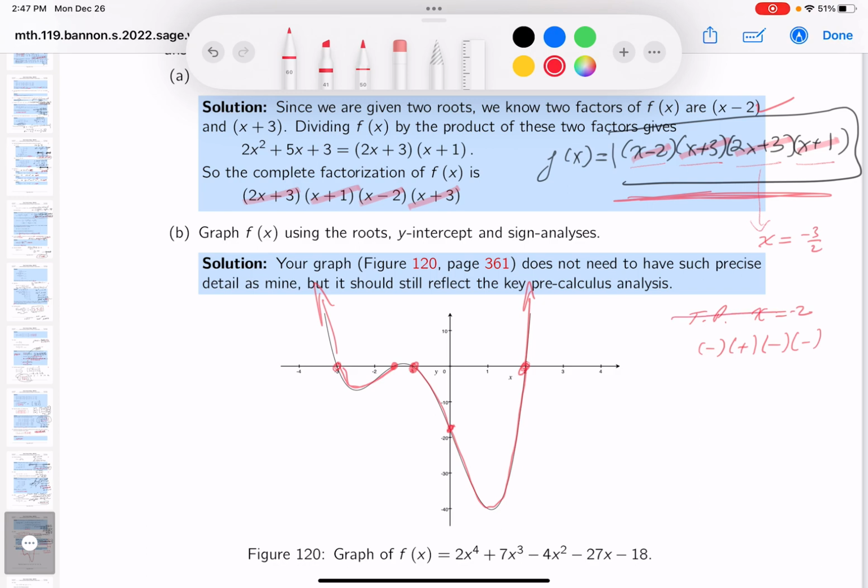All right. Another good test point to choose would be, let's take a look, between minus 1 and minus 1.5. I'm going to say x equals minus 1.1. Let's plug it in. You get negative. You get a positive. You get positive. And then you get negative. And what does that give you? Overall, it gives you a positive value, which is a good, reasonable connection over there.